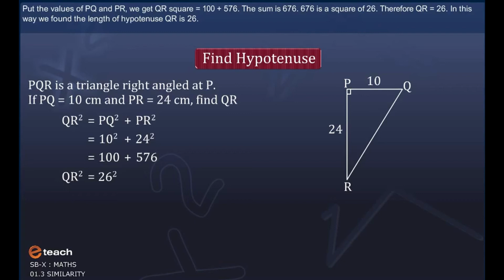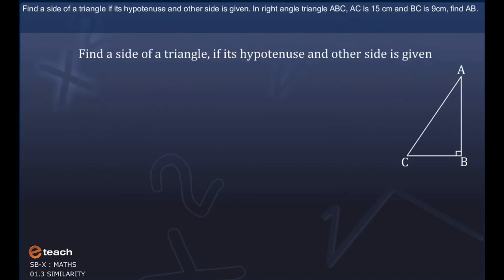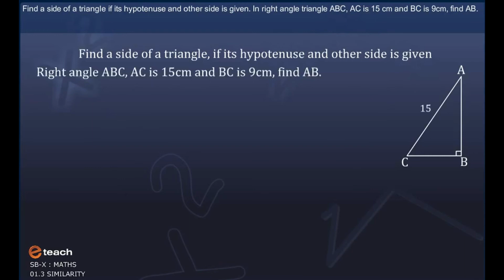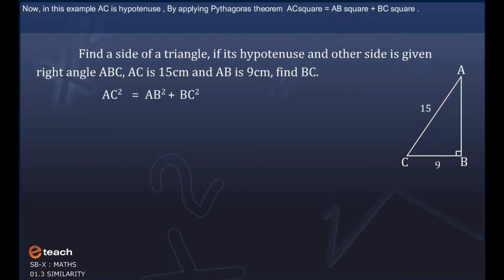Now find a side of a triangle if its hypotenuse and other side are given. In right-angle triangle ABC, AC is 15 cm and BC is 9 cm. Find AB. Now in this example, AC is the hypotenuse. By applying Pythagoras theorem, AC square is equal to AB square plus BC square.